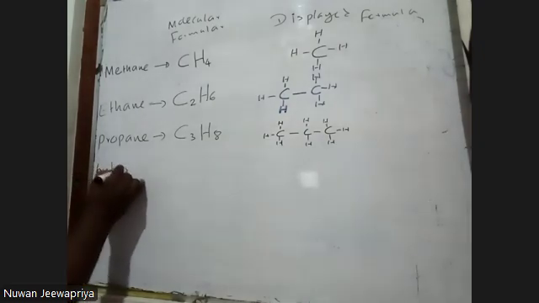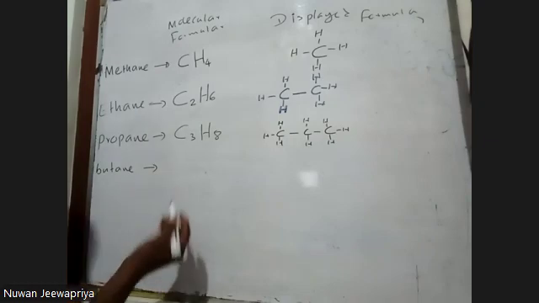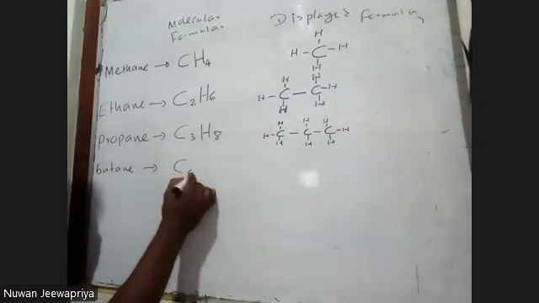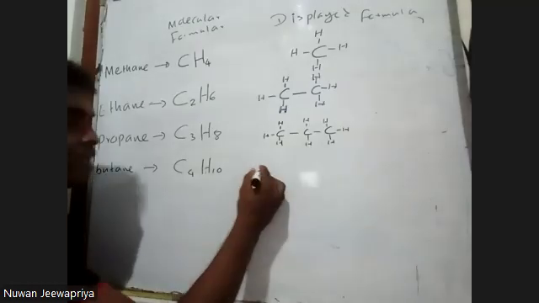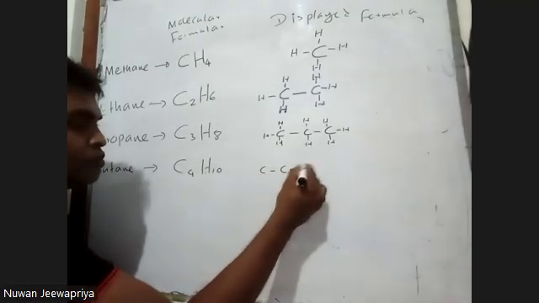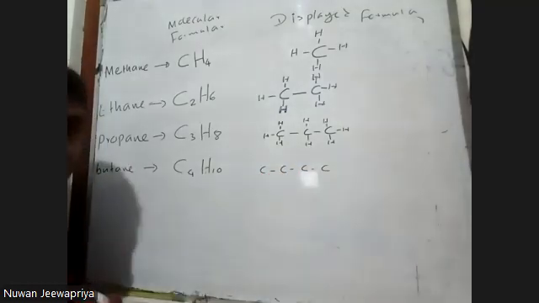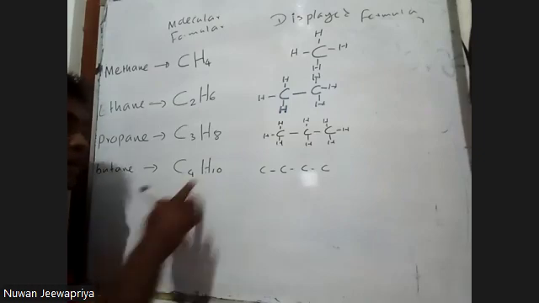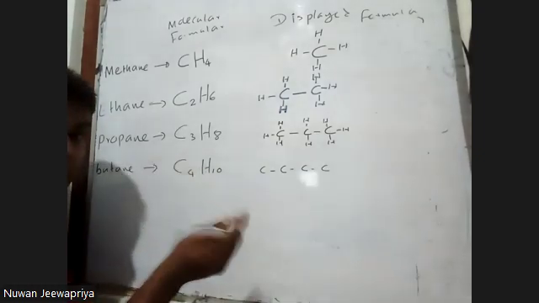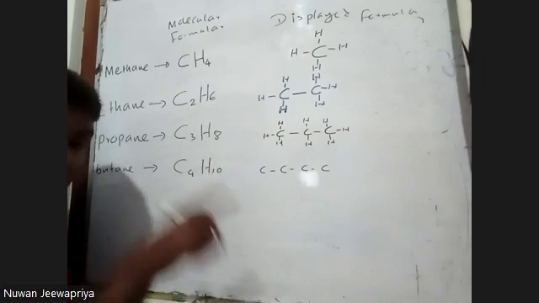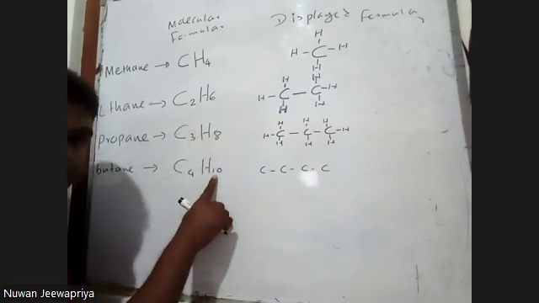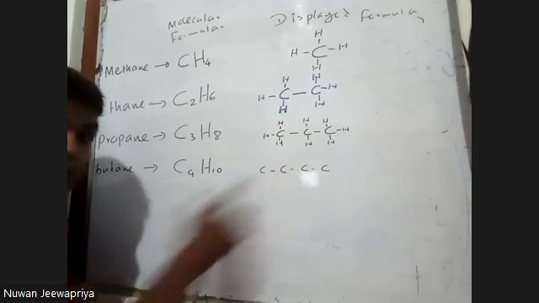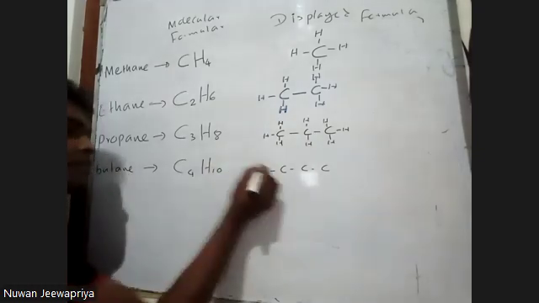butane. Butane means 4 carbon, C4H10, right? So then there are 4 carbon atoms: 1, 2, 3, 4. 10 hydrogen atoms need to be filled in such a way that carbon always gains 4 bonds. Need to fill 10 hydrogen and each carbon needs to have 4 bonds.